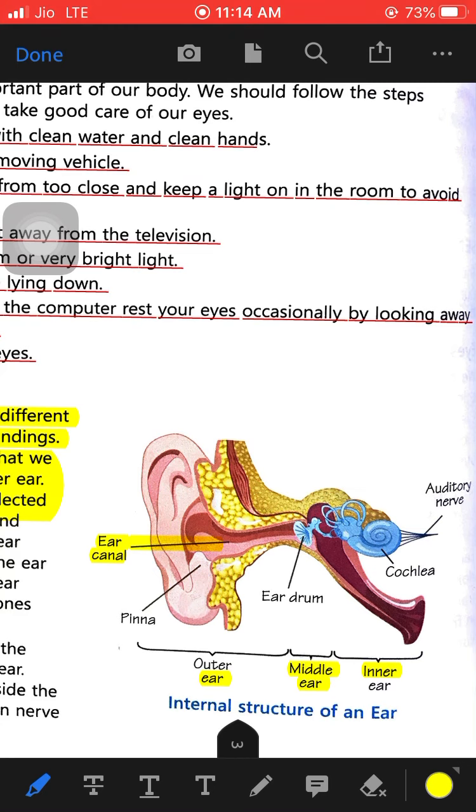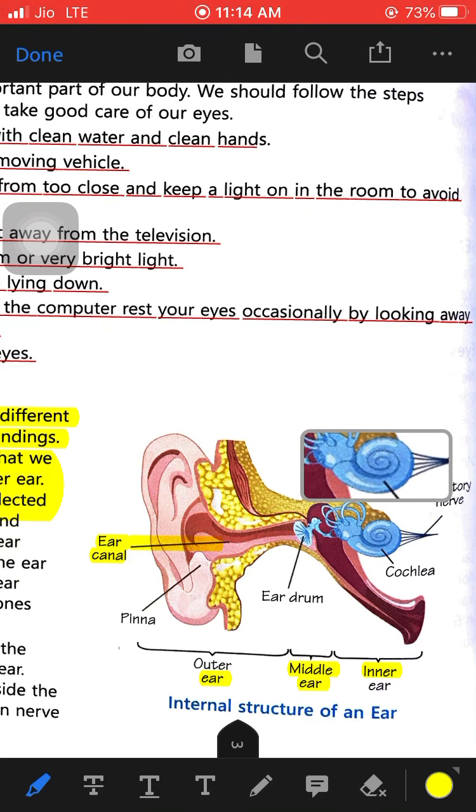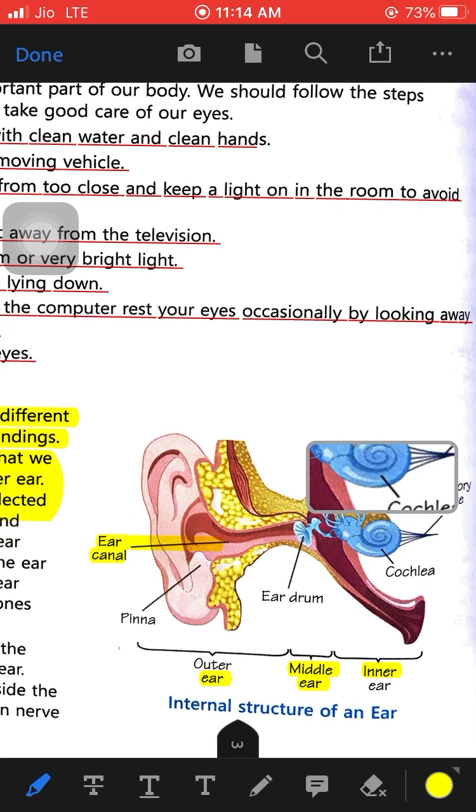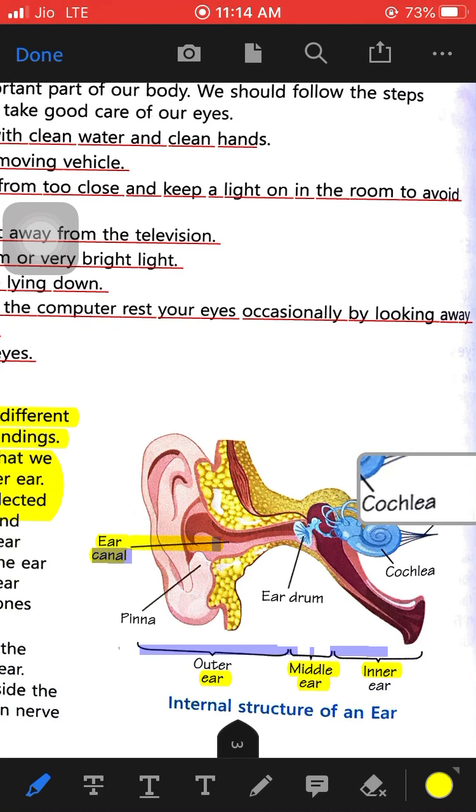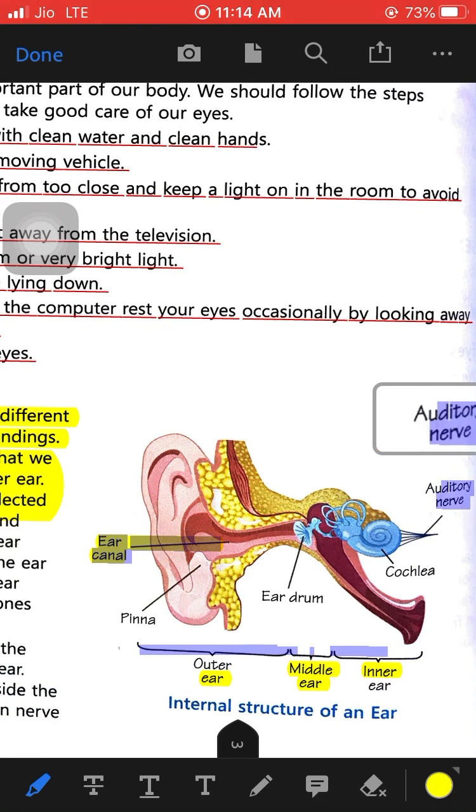Now these vibrations reach the cochlea. This is the cochlea. This vibration reaches the cochlea, and the cochlea then vibrates, and then the auditory nerves send the message to the brain, and this is how we are able to hear the sound.